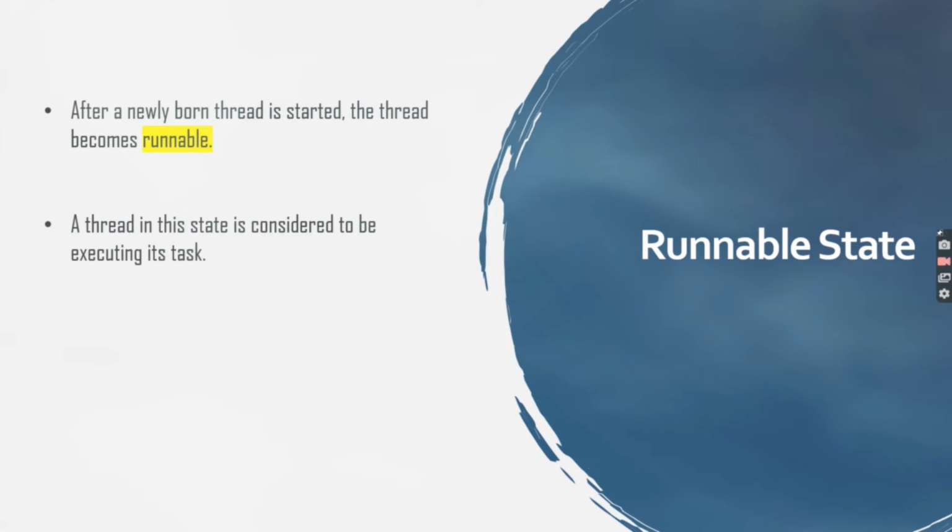Second is runnable state. The runnable state means that the thread is ready for execution and is waiting for the processor. That is, the thread has joined the queue of threads that are waiting for execution. If all threads have equal priority, then they are given time slots for execution in round robin fashion. This process of assigning time to the threads is known as time slicing.